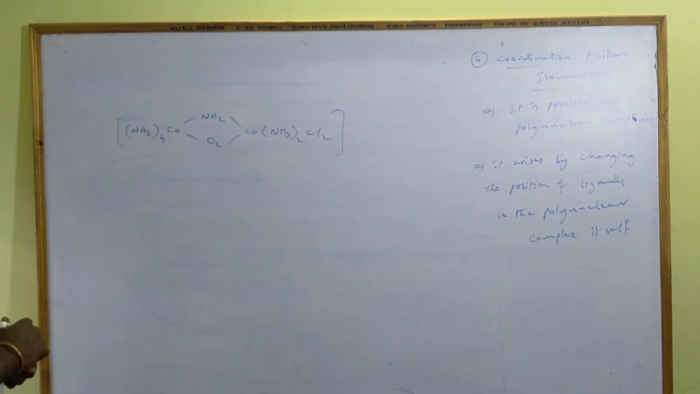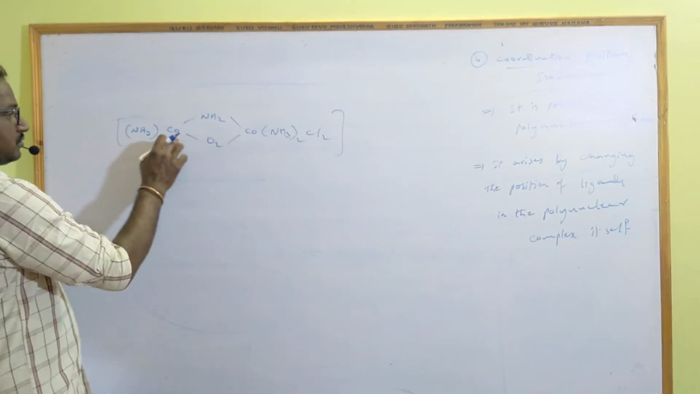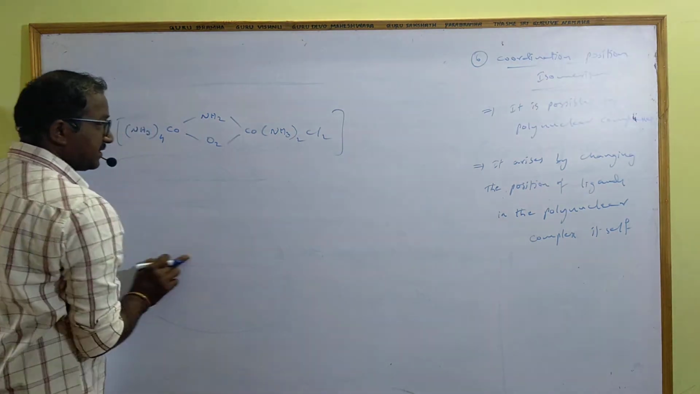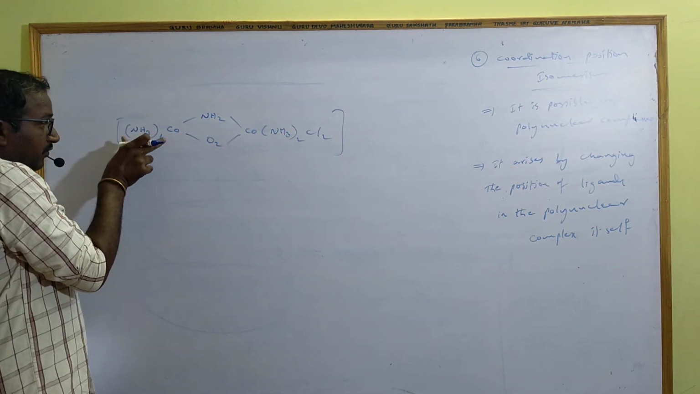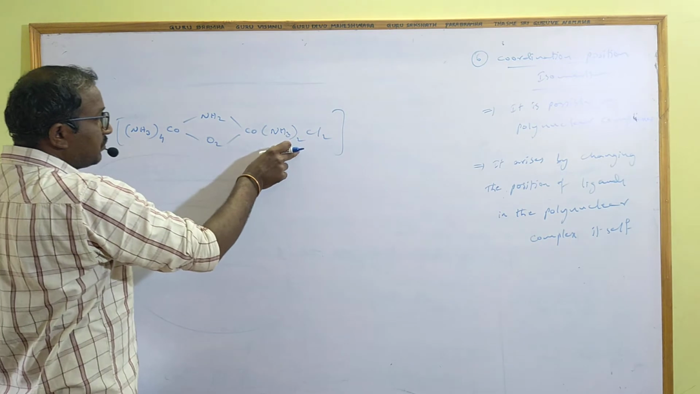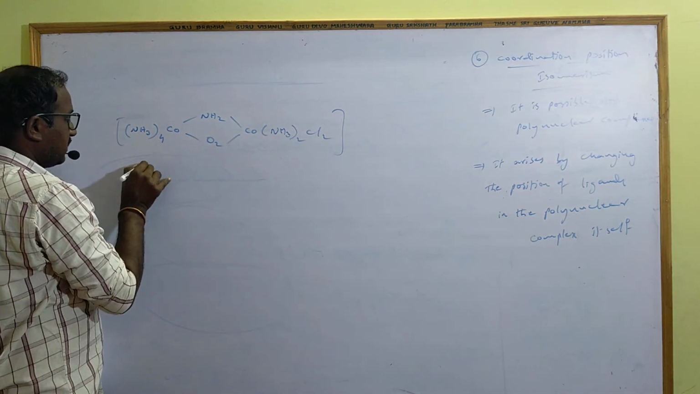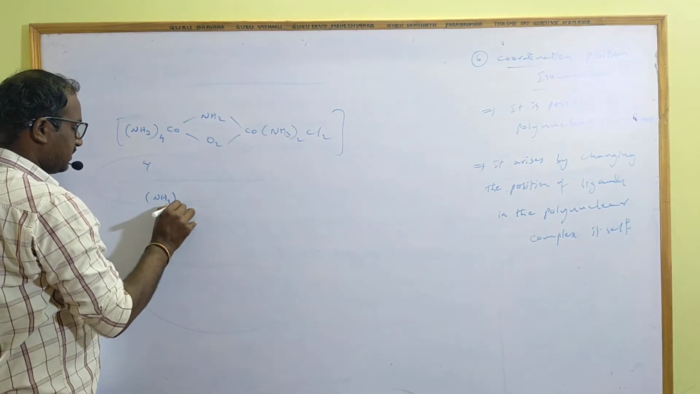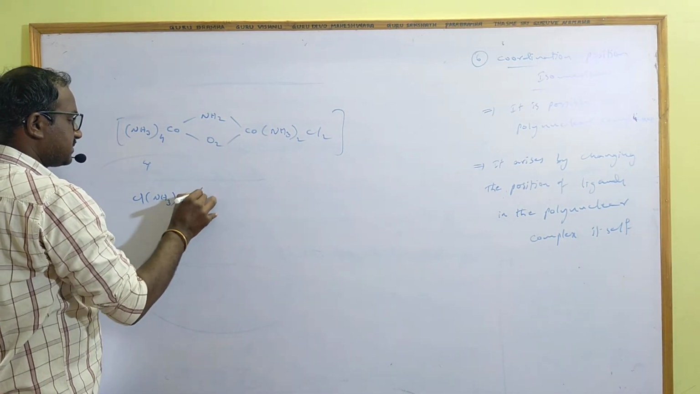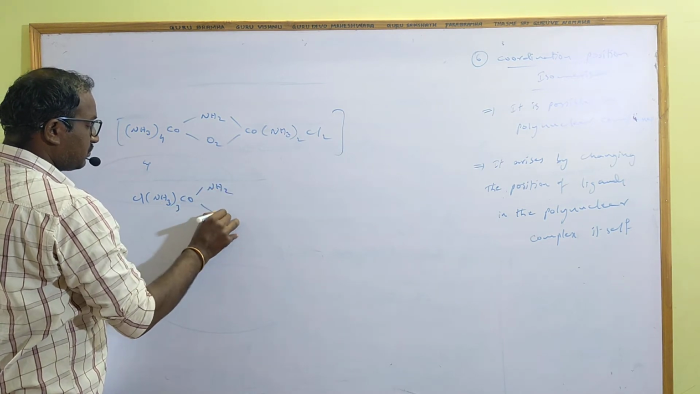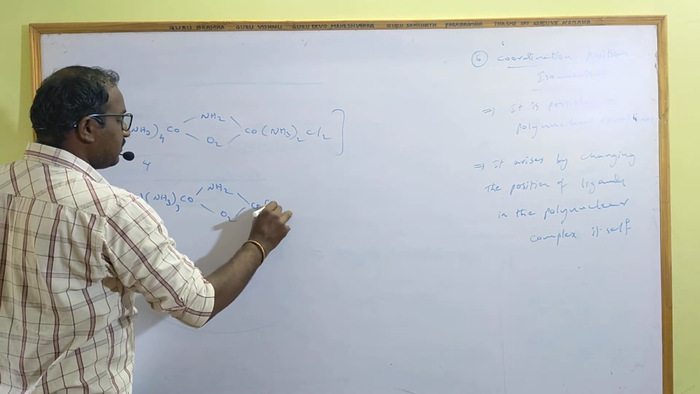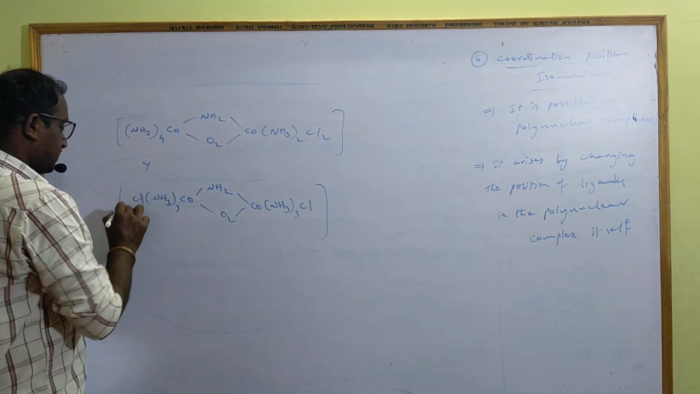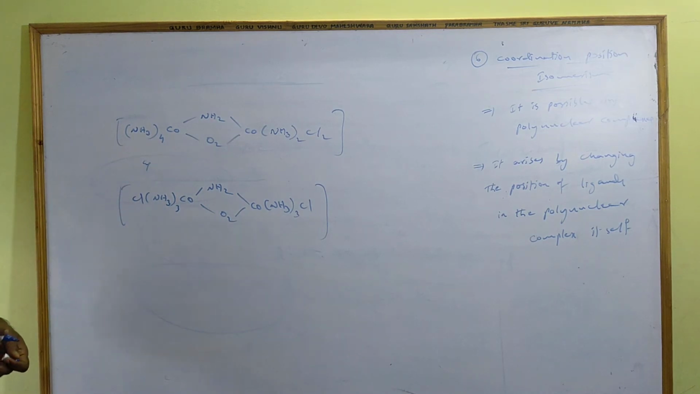So this is one of the complex, polynuclear complex. 2 cobalt, 2 central metal ions are there. So here, 4 ammonia molecules for this cobalt, 2 ammonia molecules and 2 chlorines for the other. And if I take another complex, like this, NH2, O2, Co, NH3 3 times, Cl. This is another complex. Both have different properties.